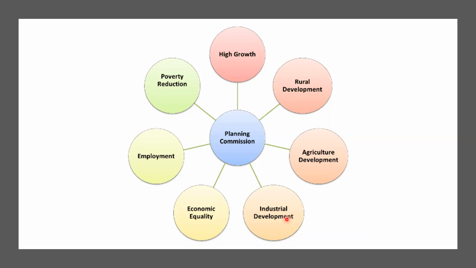Next, we have to develop the industries also. Next, we have to see the equality among the people. Everybody, rich and poor, we have to provide economic equality. Next, those who are educated, we have to provide them employment. Next, we have to remove poverty in the society. What is their poorness, we have to remove. Then only India will develop. All this is possible through the planning commission.